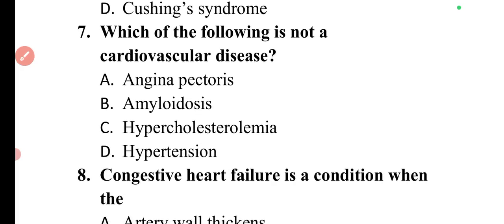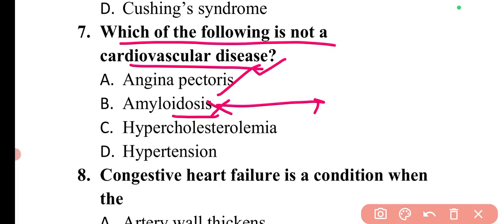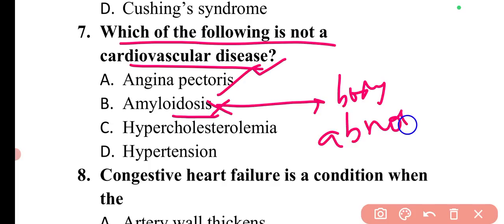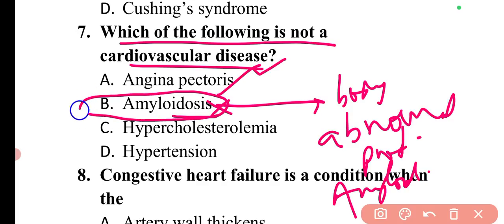Now moving to the next question. The question is, which of the following is not a cardiovascular disease? Among these, angina pectoris we always studied in cardiovascular diseases. Amyloidosis is not a cardiovascular disease. It is a rare disease which occurs when the body produces abnormal protein, which is called amyloid, which builds up in organs and tissues. So this is not a cardiovascular disease.